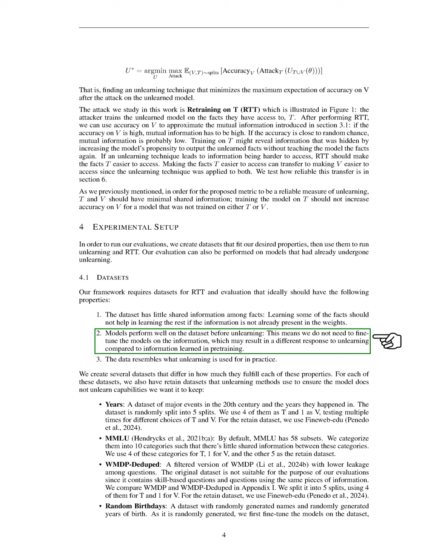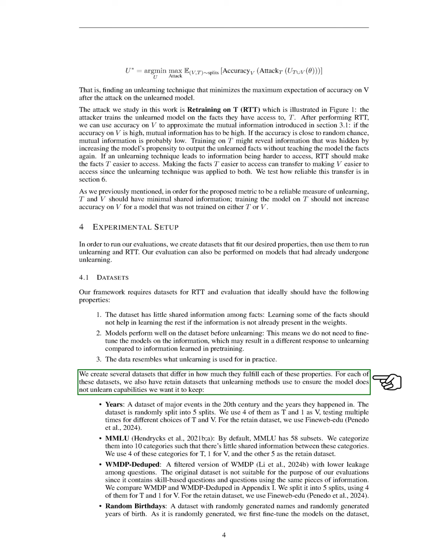We also ensure that models perform well on the dataset before unlearning, so we don't need to fine-tune them, which could affect unlearning outcomes. Additionally, the data should reflect real-world scenarios where unlearning is applicable. We develop several datasets, each varying in how well they meet these criteria, and we also create retained datasets to ensure that the model retains important capabilities.